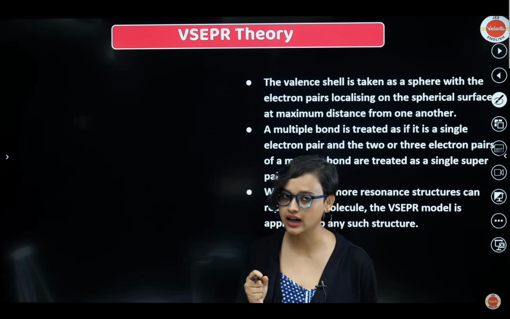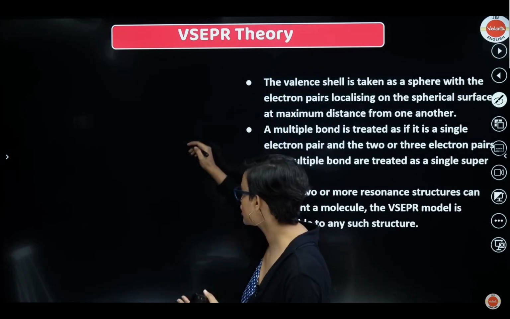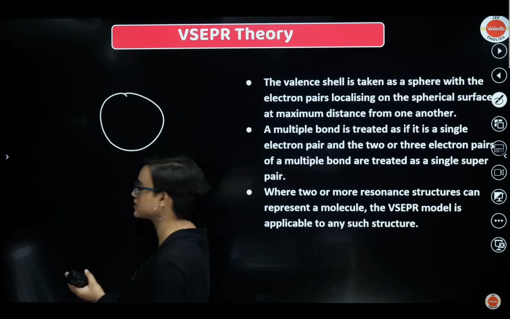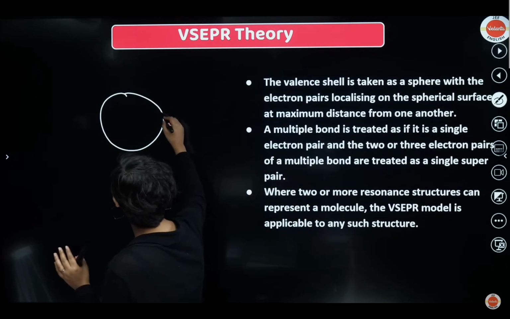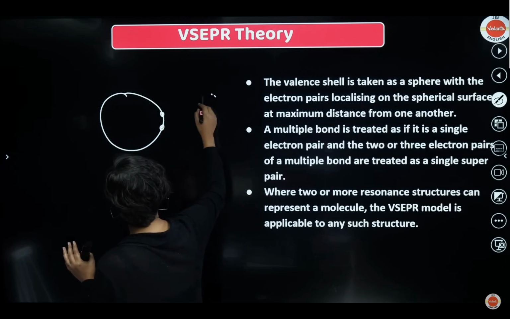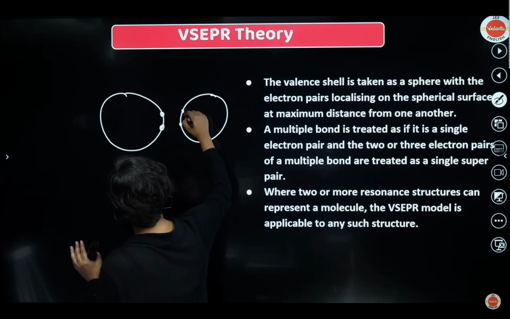Now what happens is the valence shell is taken as a sphere. So you say that the last shell is actually a sphere, with the electron pairs localizing on the spherical surface. So if an electron pair is here, and there is another electron cloud here, let's say here also you have an electron. What will this do?